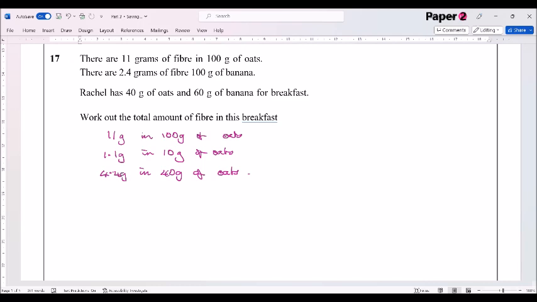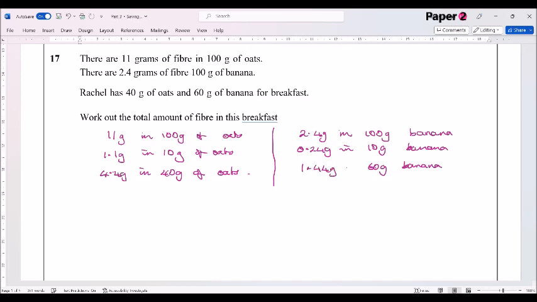So let's do the bananas over here. So that was the oats. Let's split it and let's have the bananas now. So 2.4 grams in 100 grams of banana. So that's going to be 0.24 grams in 10 grams of banana. And then multiply that by 6, to get 60. So 0.24 multiplied by 6 gives me an answer of 1.44 grams in 60 grams of banana.